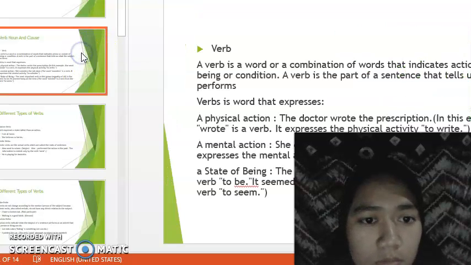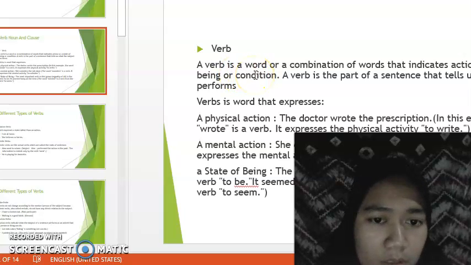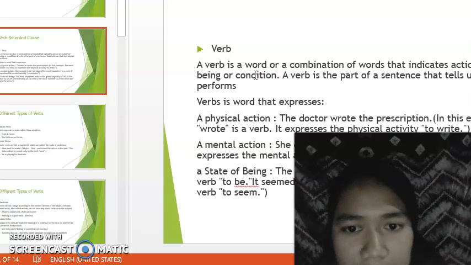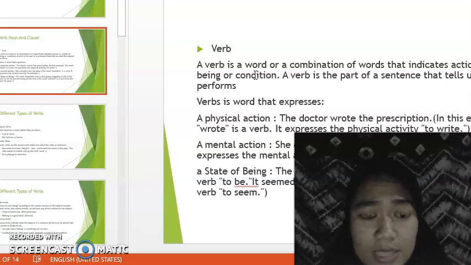And then verb. Verb is a word or a combination of words that indicates action or a state of being or condition. A verb is the part of a sentence that tells us what a subject performs. Verb is a word that expresses a physical action, a mental action, and a state of being.